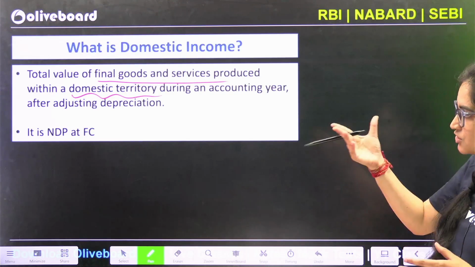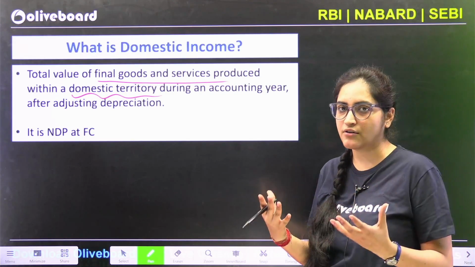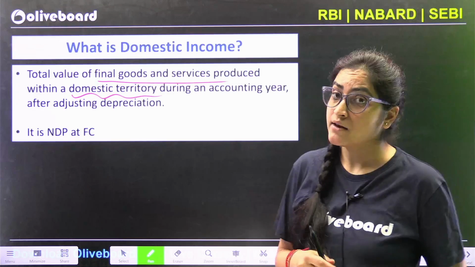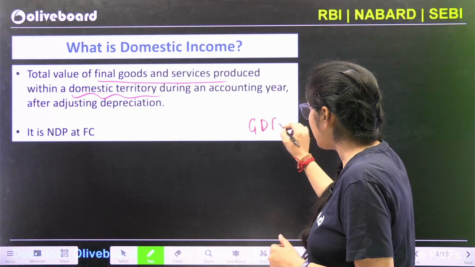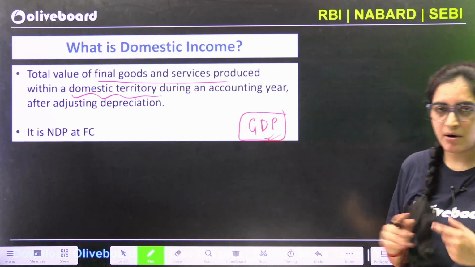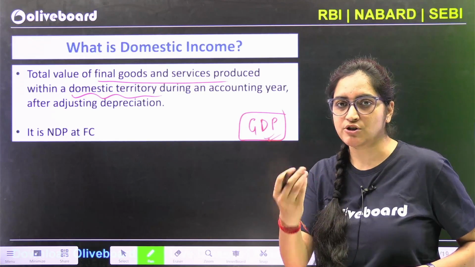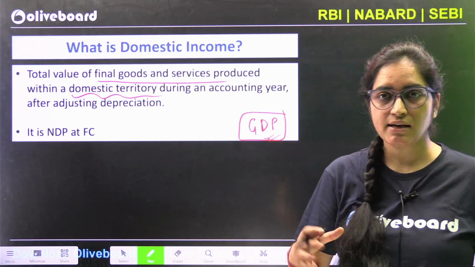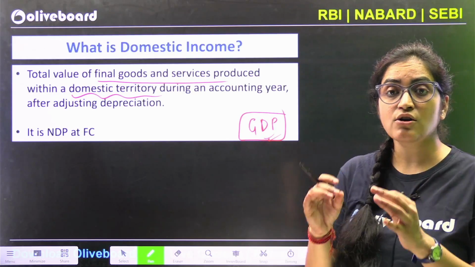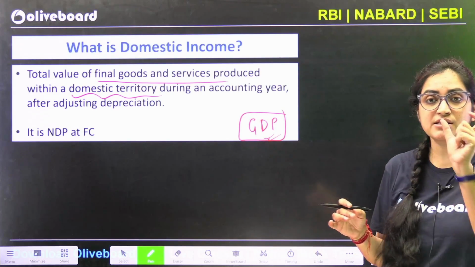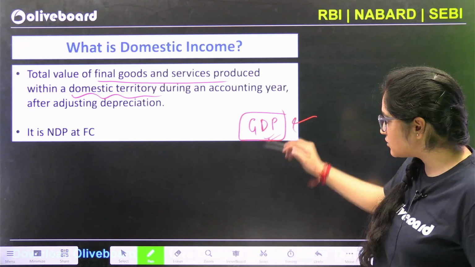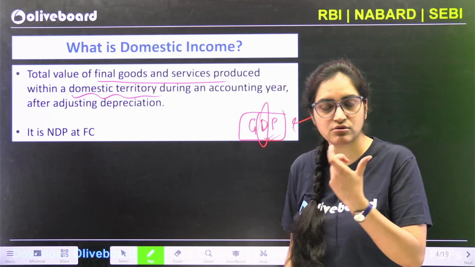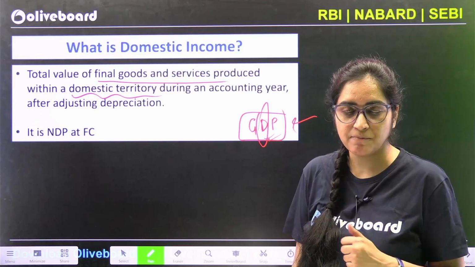That means depreciation is accounted for whenever we calculate domestic income. Now, why am I so interested in domestic income? Because generally countries are assessed by their GDP number. GDP is 7.2, GDP will become 6.8. If we are taking into account the gross domestic product number, and these numbers are very important, then we have to calculate domestic income as well. That is where domestic income calculation comes into being.